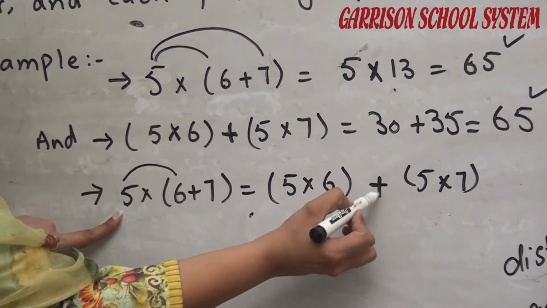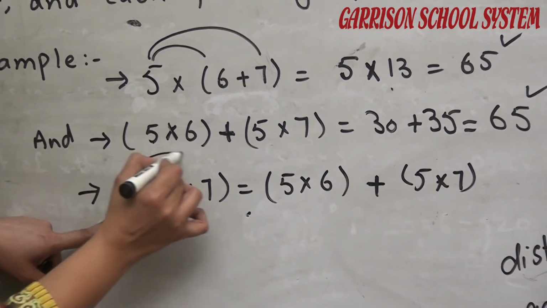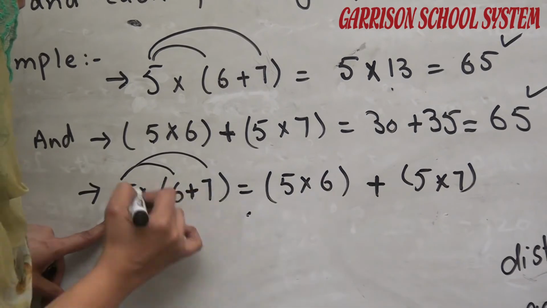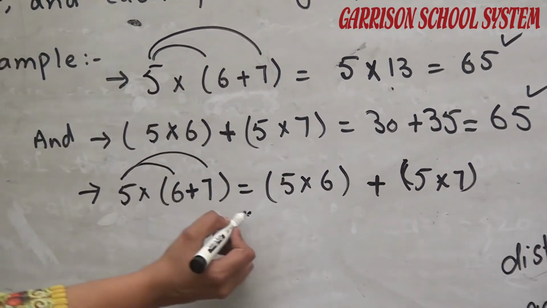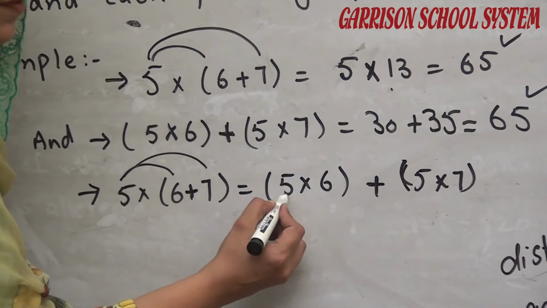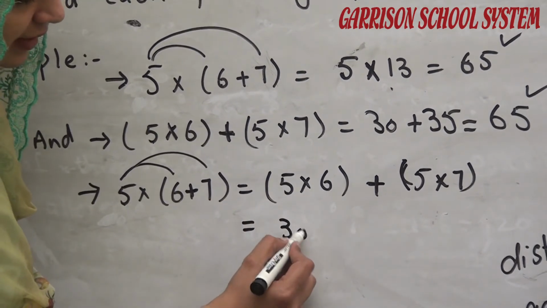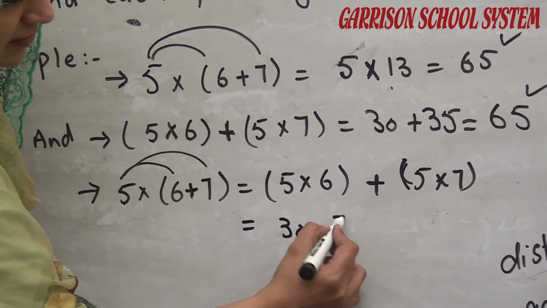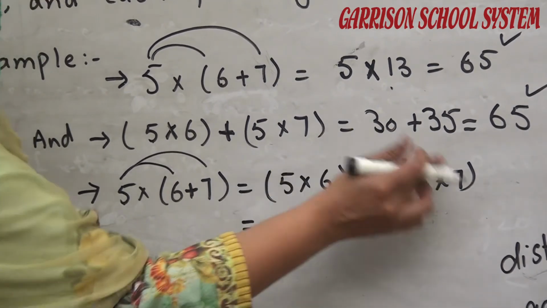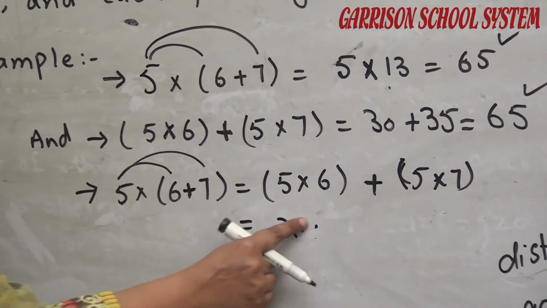After that, plus sign, and then 5 multiplied by 6, 5 multiplied by 7, we can write in this way. So let's solve it and let's see the result. 5 multiplied by 6, 30. 5 multiplied by 7,